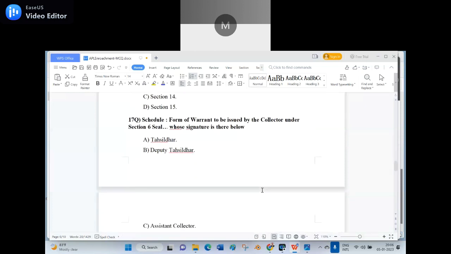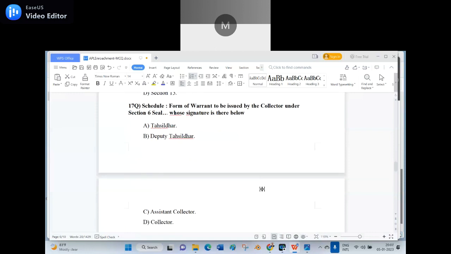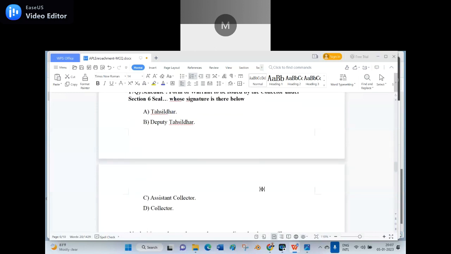17th question. There is one schedule there. Form of warrant to be issued by the collector under section 6. There should be a seal; whose signature is there below? Number 1, Tahsildar. B, Deputy Tahsildar. C, Assistant Collector. D, Collector.